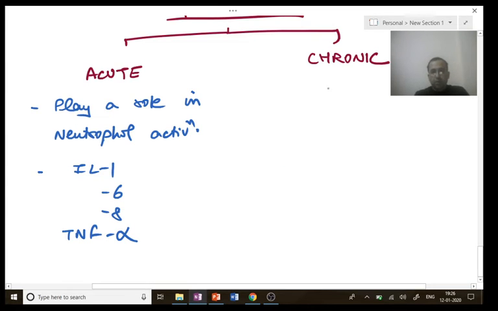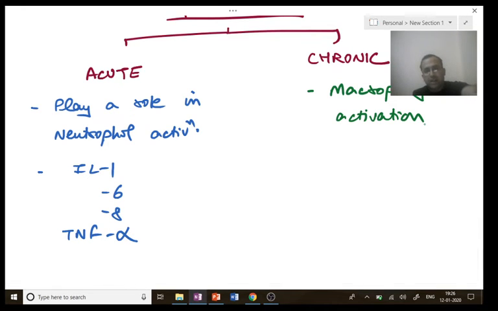Next, which is the main cell of chronic inflammation? That is macrophage. Main cell of chronic inflammation, macrophages. So chronic cytokines play a role in macrophage activation. Macrophages is a better answer as compared to lymphocytes. The cell of chronic inflammation, macrophages.